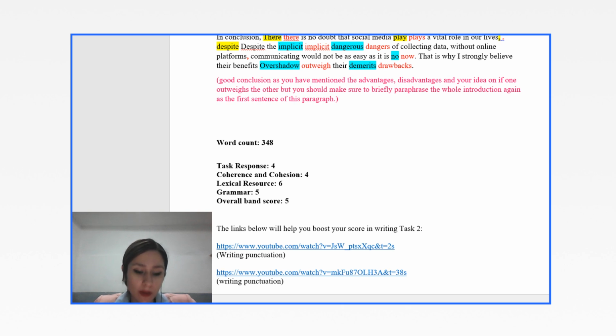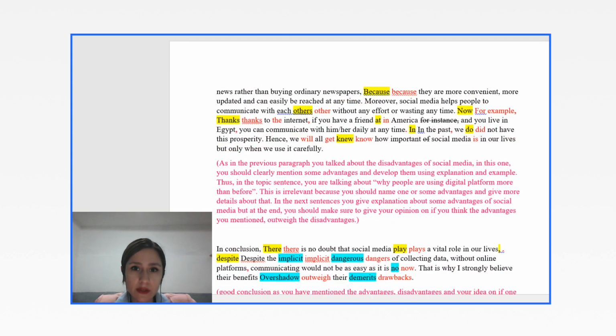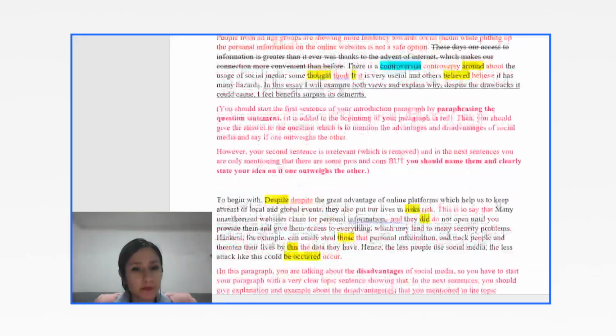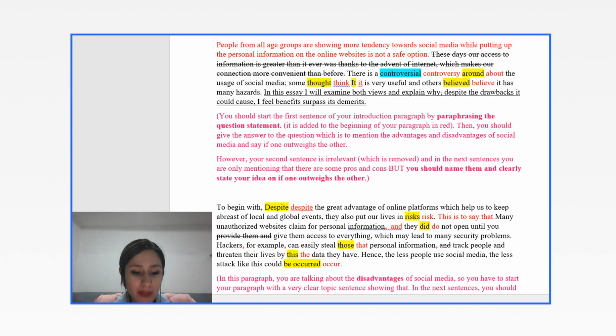And your grammar, you got a 5. A 5 shows that you were using some structures, but the biggest problem that you had in your grammar is that you made frequent grammatical errors. Some structures that you were using were really good ones. The tenses or the complex structures were good ones, but you made mistakes in almost all your sentences. Look at the sentences here. Here you had these problems.